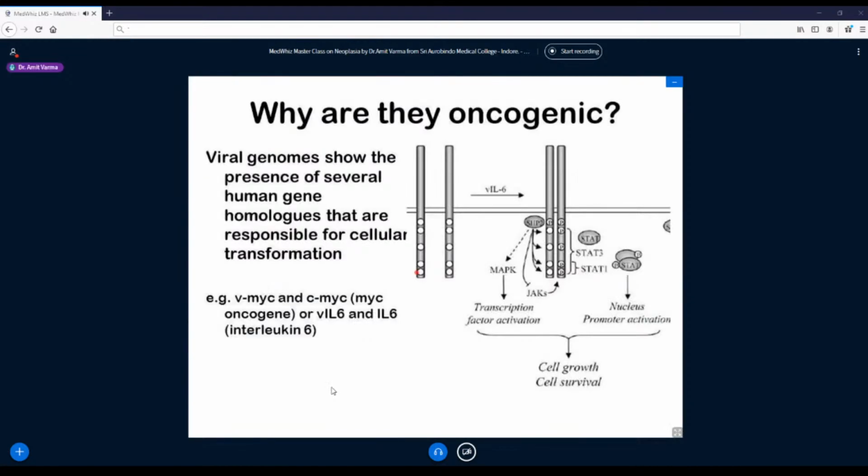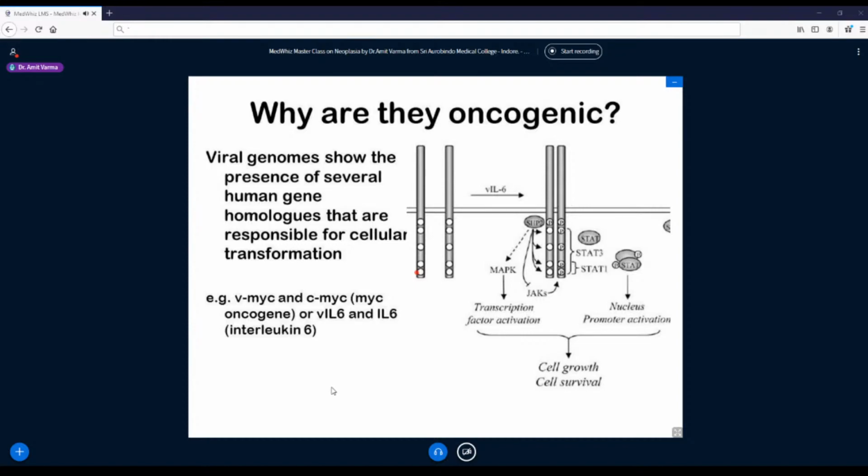So in that we can broadly categorize these viruses. Now why are some viruses oncogenic and some are not? Till date, 7 to 8 viruses have been properly proven to cause cancers in humans, though in animals we have a list of more than 20 viruses, and it is a matter of research. Maybe down the lane in the next decade, we may come up with 30, 40 viruses claiming that they cause cancers in humans.